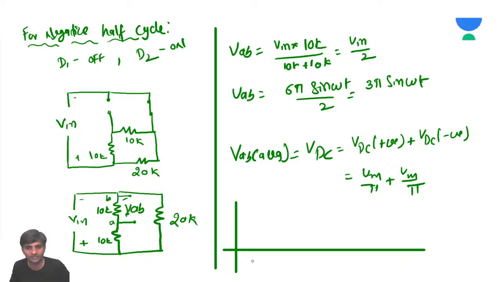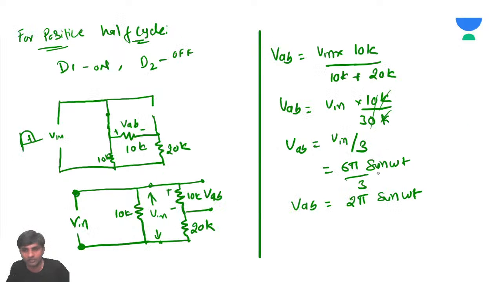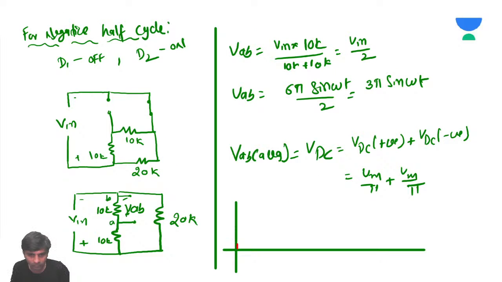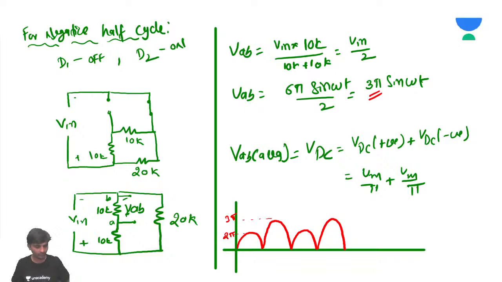For the positive half cycle, what was the peak? It's 2 pi sine omega t, so for the positive half cycle you'll get an output like this. But for the negative half cycle, it's going to be 3 pi, so it will be a bit bigger. For the positive half cycle, again this is going to be there, and for the negative half cycle, again it is going to be big. So this is going to be 3 pi, this is going to be 3 pi, and this is going to be 2 pi.